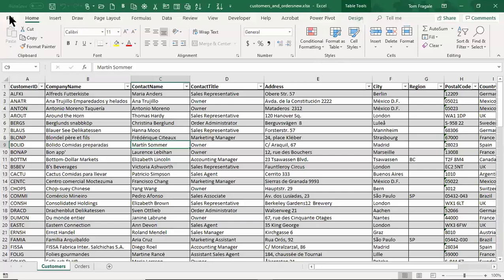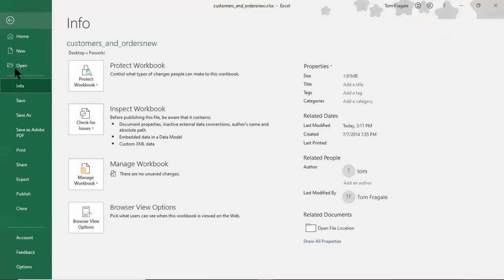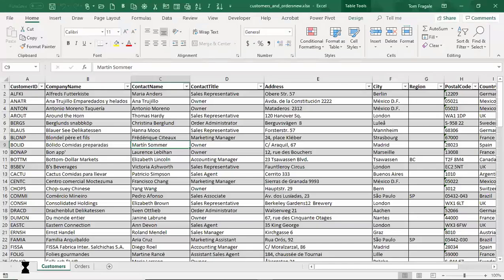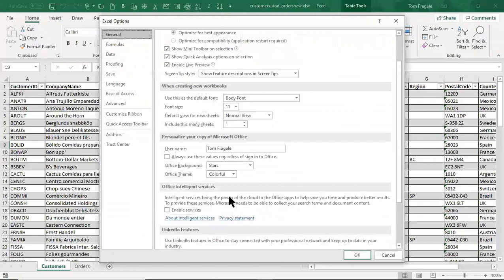So we'll pick on the File menu, and then under File, I'll pick on Options. File, and then Options. And this is the way you can customize your version of Excel on your computer. First, you're going to enable the add-in. So I'll pick on the word add-ins there.